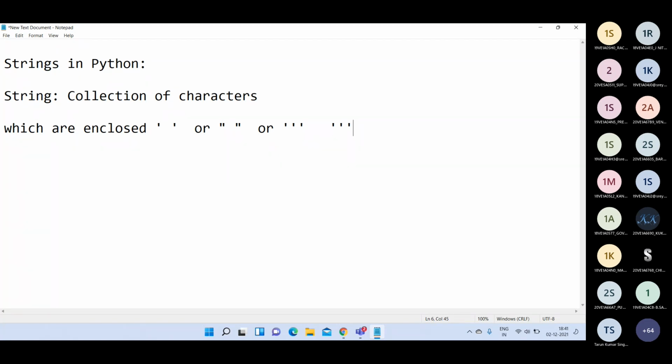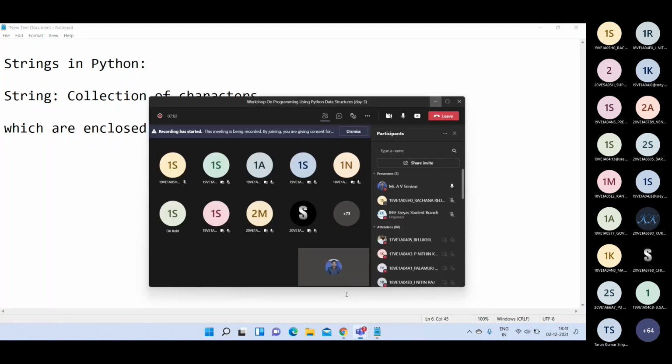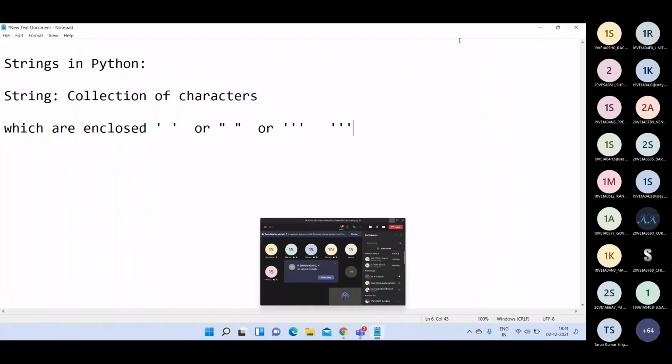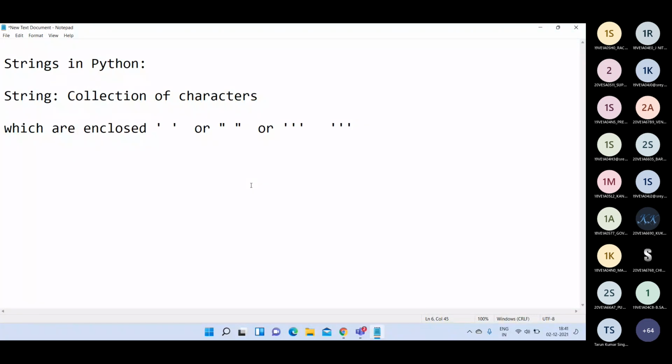There are three possibilities. But in other programming languages like C language or Java language or C++, we always enclose strings within double quotations. But here in Python language, it is possible to write the strings within single quotations or double quotations or triple quotations.